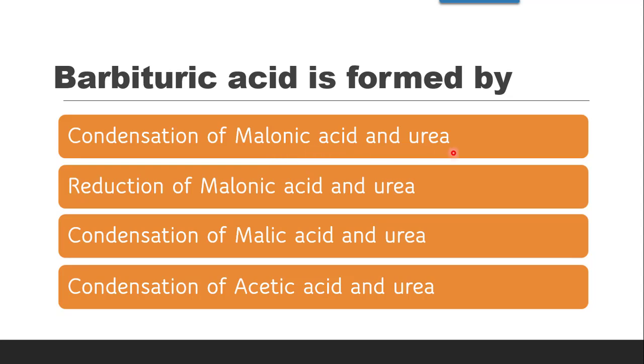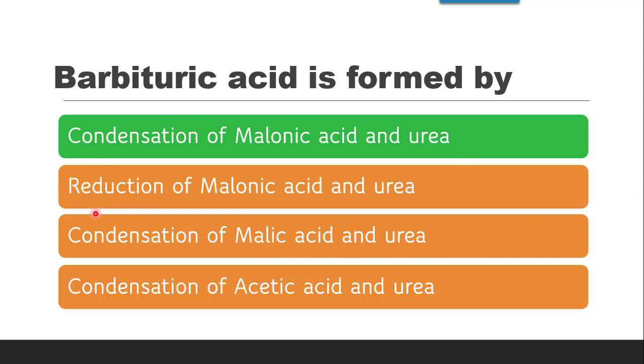When malonic acid gets combined with urea, water molecules will be removed and it will give you the structure of barbituric acid, which has keto groups at 2nd, 4th and 6th position, and same as that of pyrimidine heterocycle, it contains nitrogen at 1st and 3rd position. So the correct answer is condensation of malonic acid and urea.